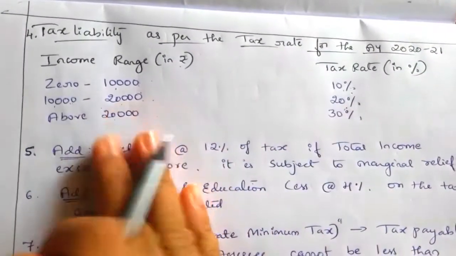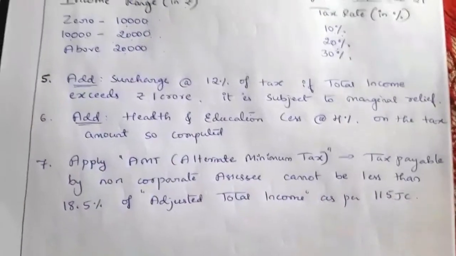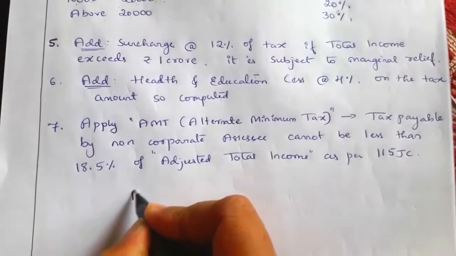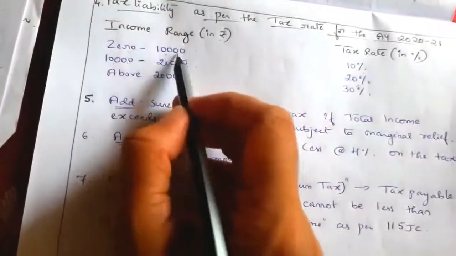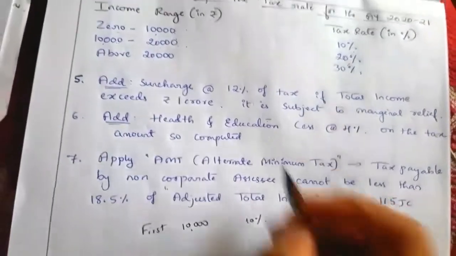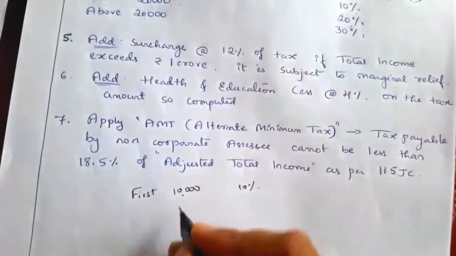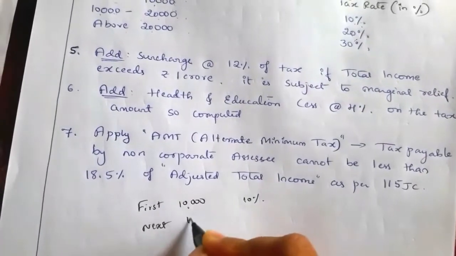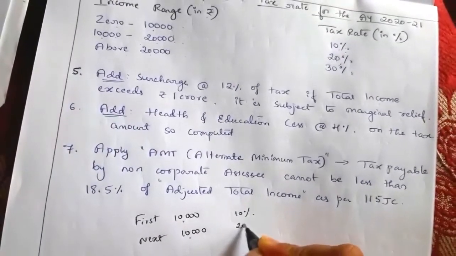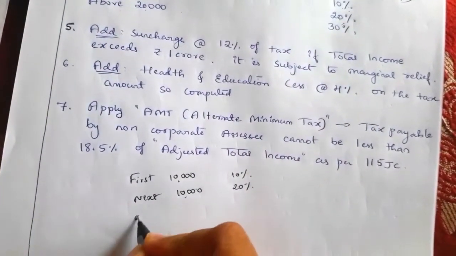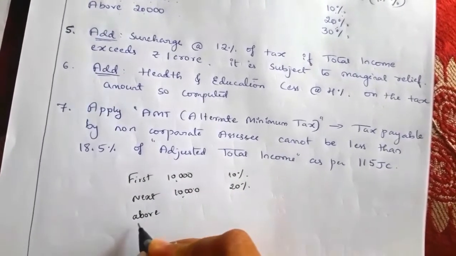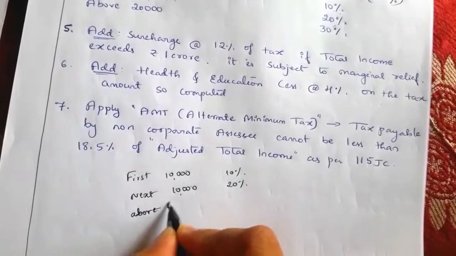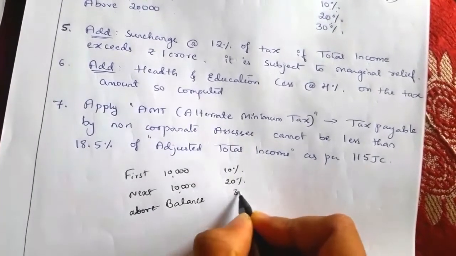We can even take this in another way also: for the first 10,000 rupees, that means 0 to 10,000, 10%. Then 10,000 to 20,000 means the next 10,000 rupees, that is 20 percent, and above 20,000 means the balance. So on the balance, 30 percent.